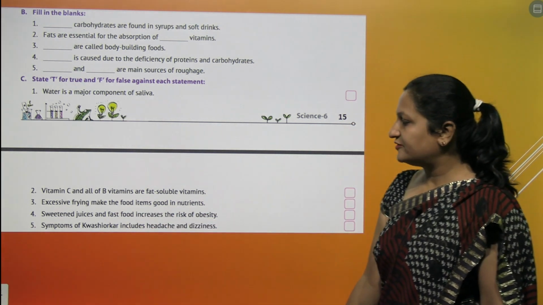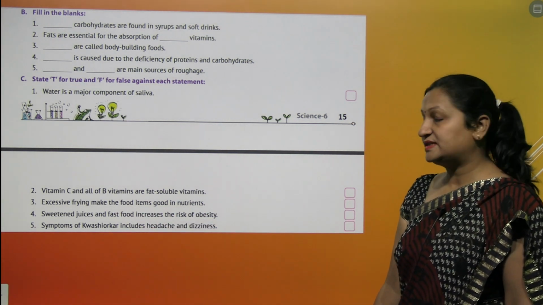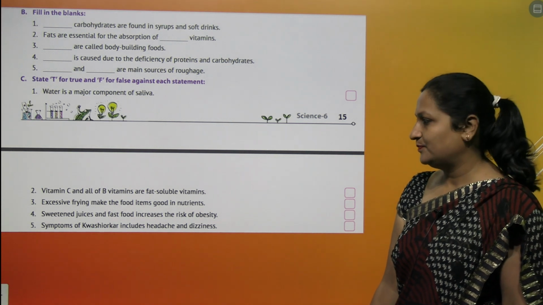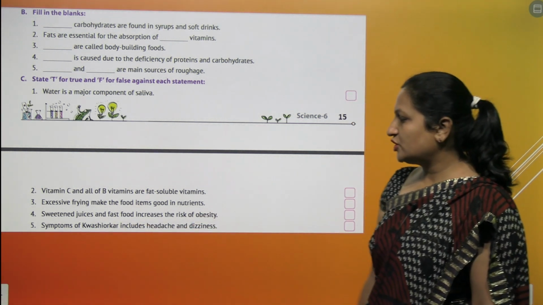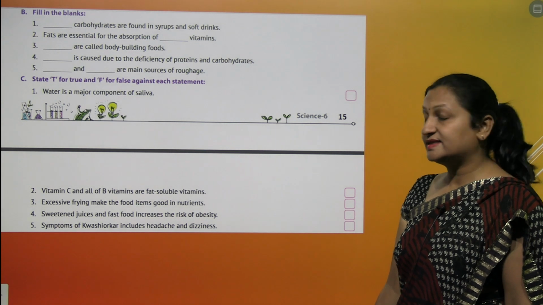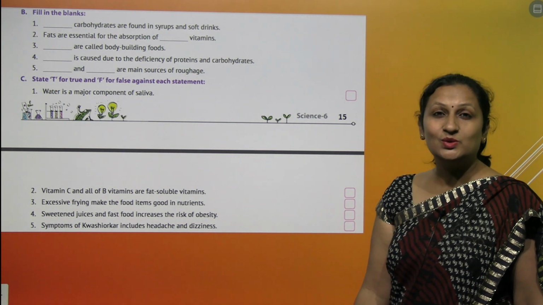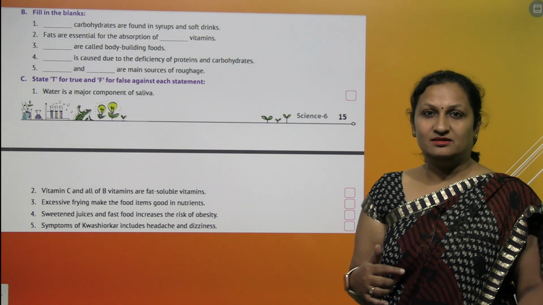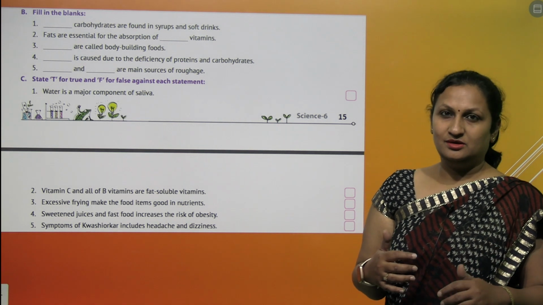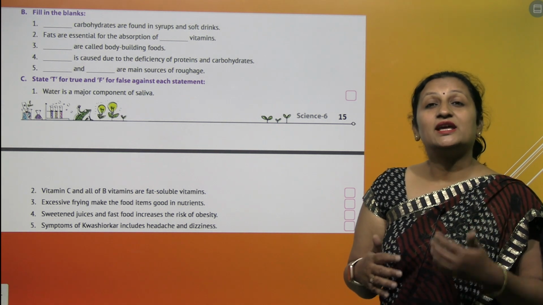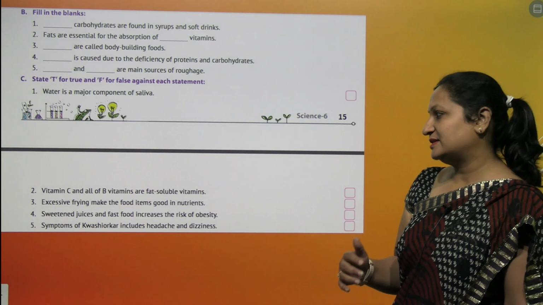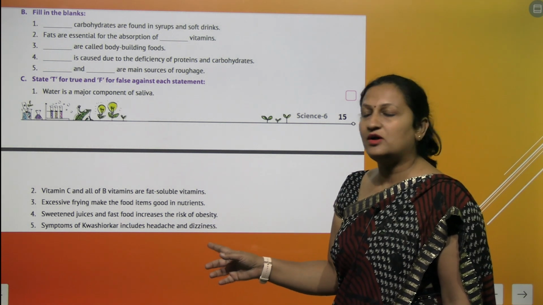Sweetened juices and fast food increase the risk of obesity. Yes, definitely. Symptoms of kwashiorkor include headache and dizziness. No, it includes a protruding belly, stunted growth, and the baby is not able to gain weight. These are the symptoms, not these. So the answer is false here.